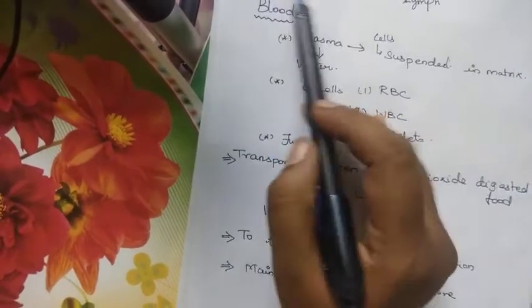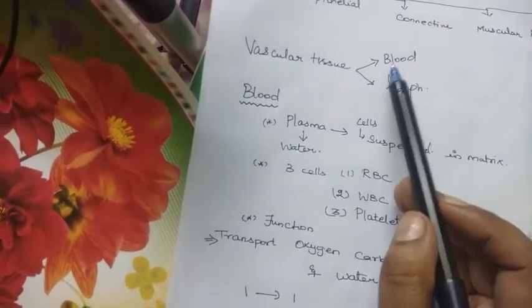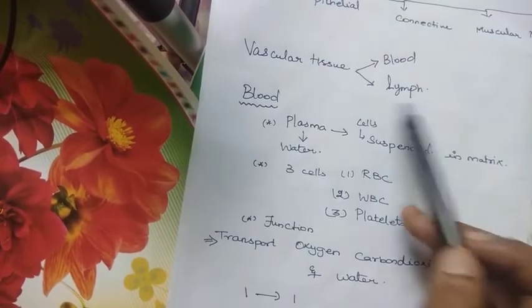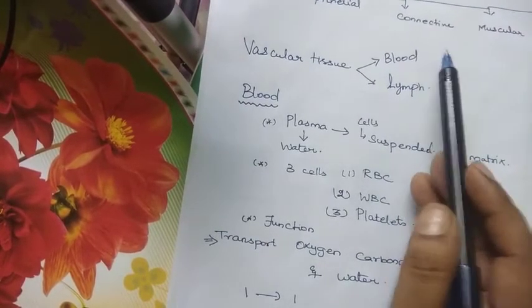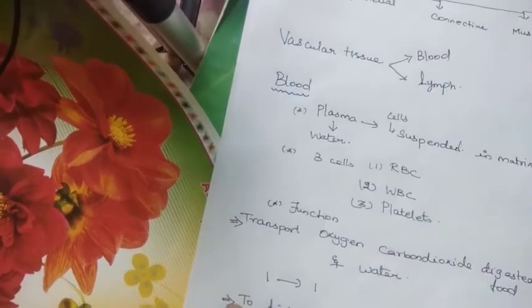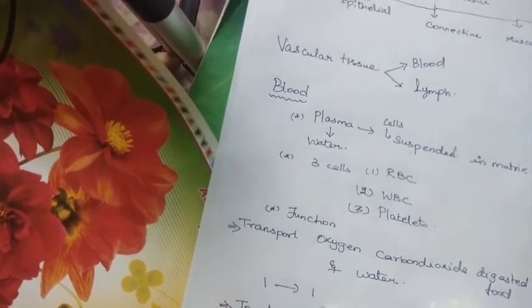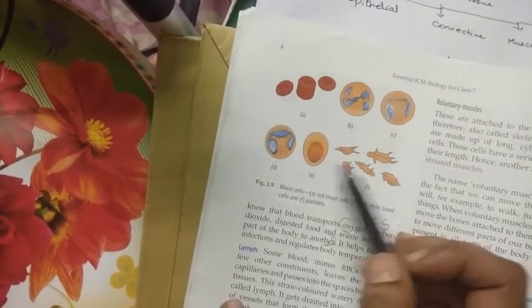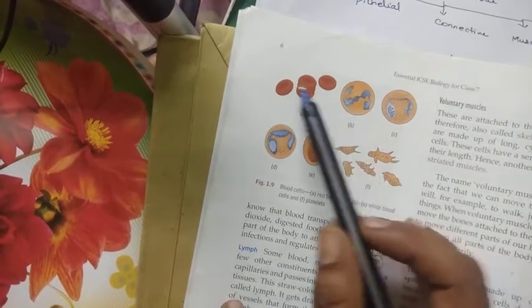Okay. The vascular tissue is again divided into 2 types: blood and lymph. Blood is also a type of connective tissue. Next, we are going to see in detail about blood. Here, children, they have given the structure of the blood in your book. In figure number 1.9, they have given you the blood cells.